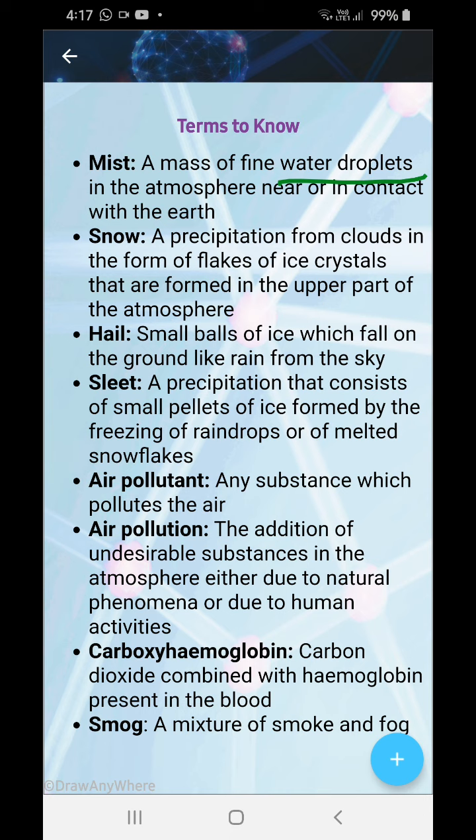Sleet: a precipitation that consists of small pellets of ice formed by freezing raindrops or melted snowflakes. Melted snowflakes or freezing raindrops, half frozen and half melted. Such things are known as sleet.